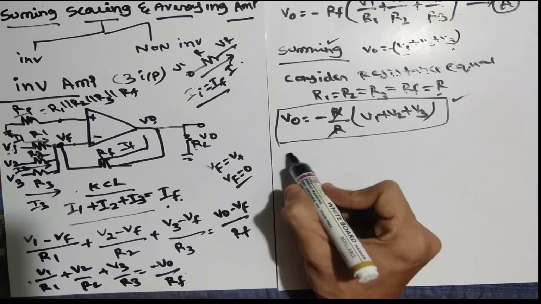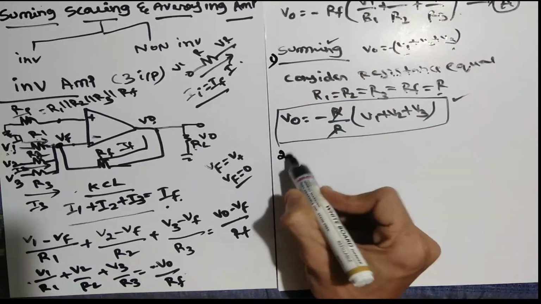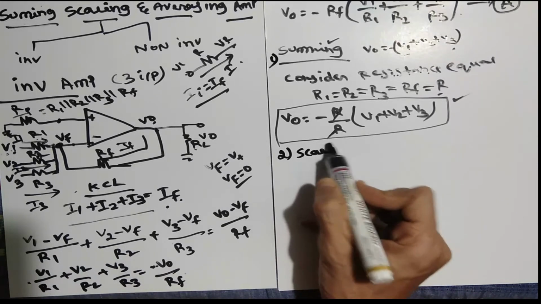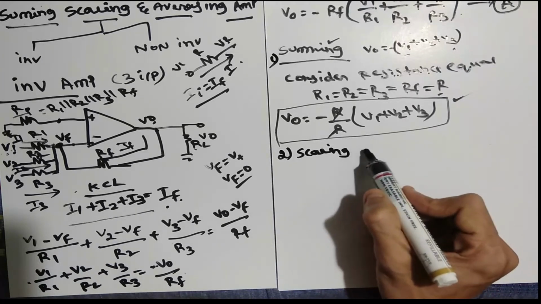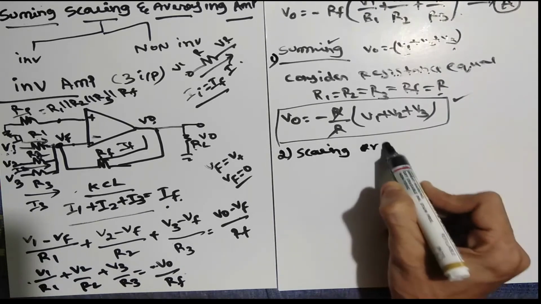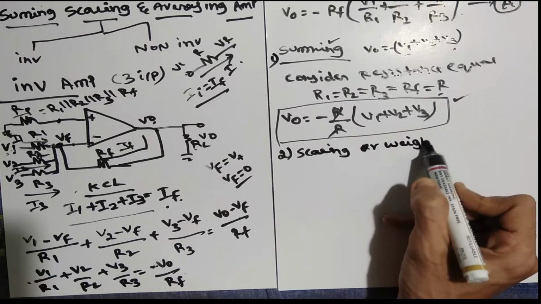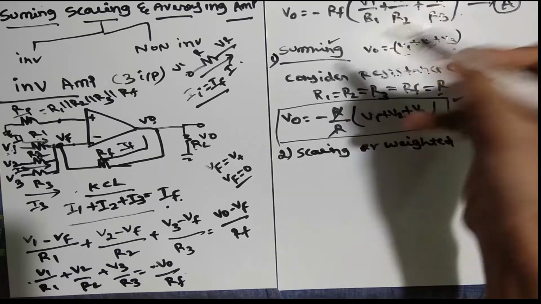Now the second one we call scaling. It is also called weightage. What is this scaling, or we can call it a weighted amplifier? It means it has a certain weightage for each input.